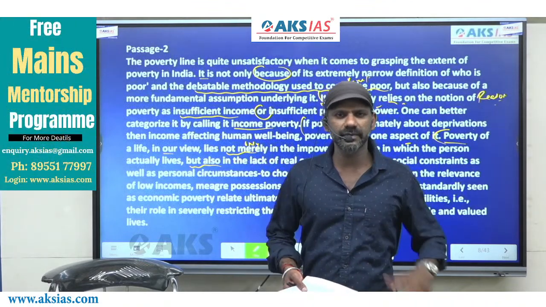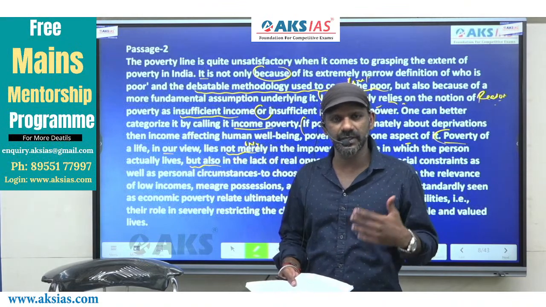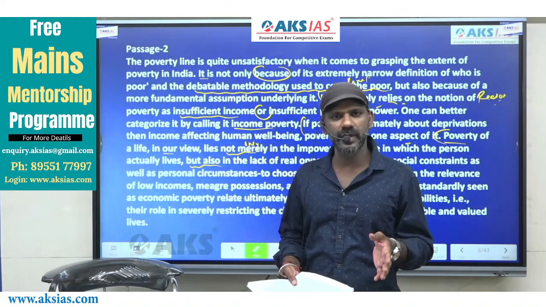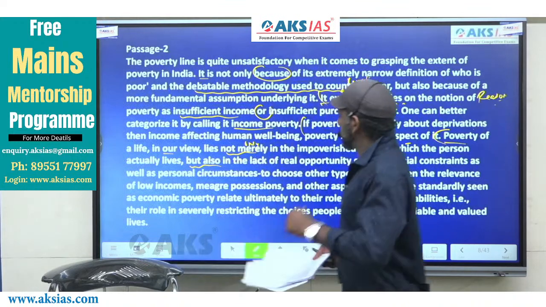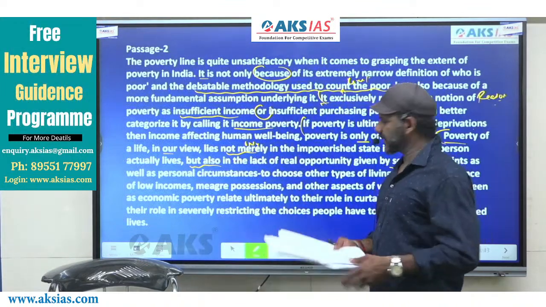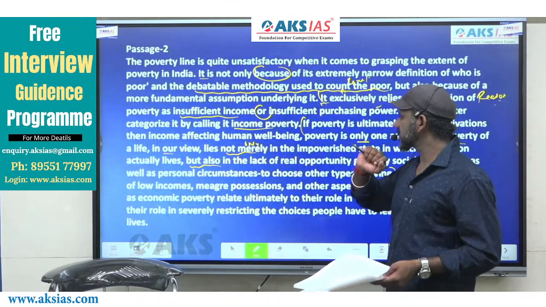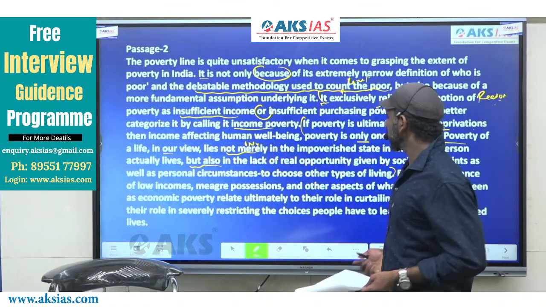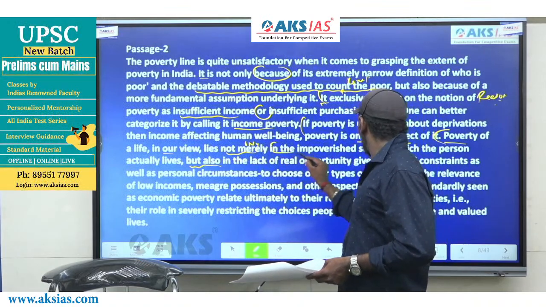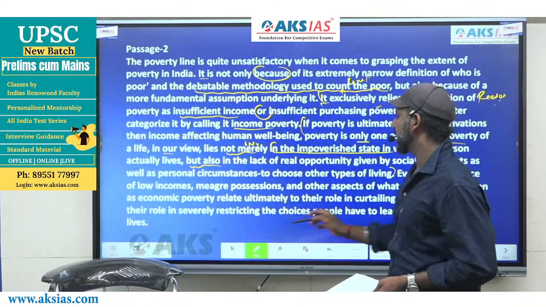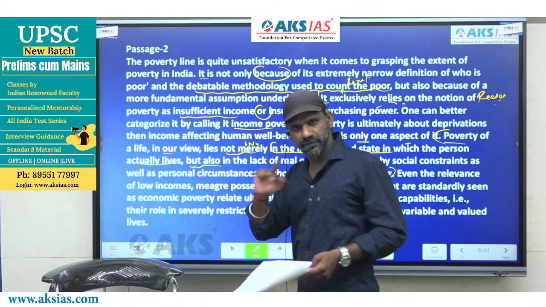Classroom students may know, we have discussed, I've given you the list of the three kinds of indicators: contrast, support, and cause and effect. So not merely is the same as not only, and not only will be followed by but also. So we have two entities talked about here. One is not merely in the impoverished state in which the person actually lives. This is the first entity.